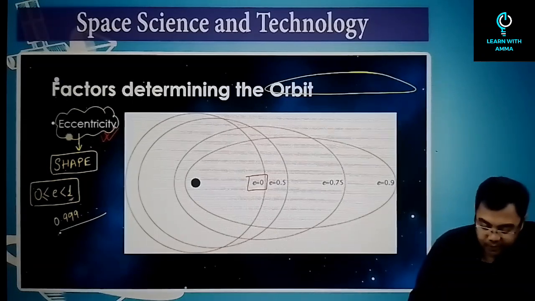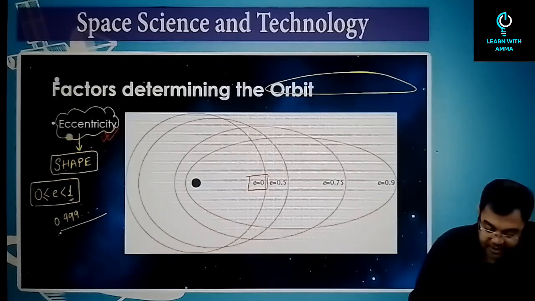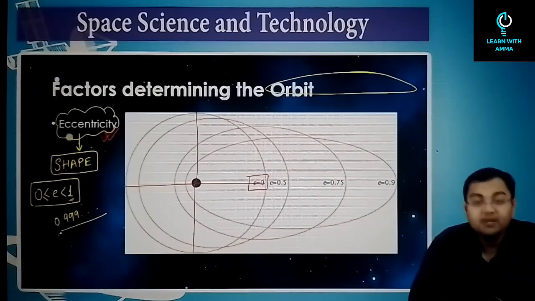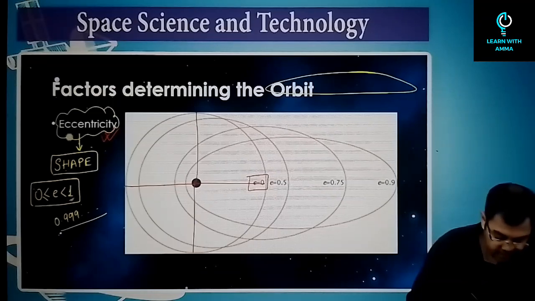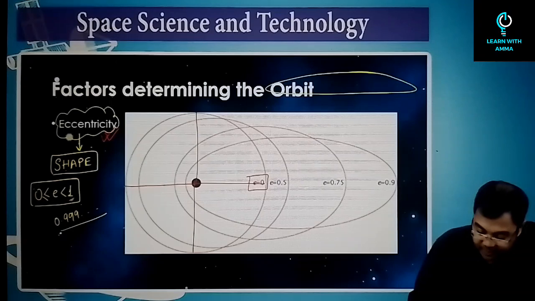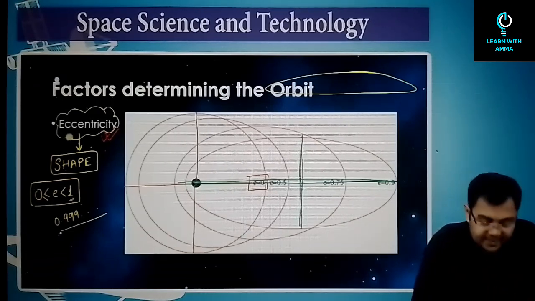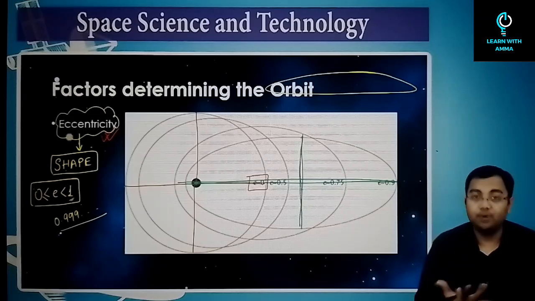So a value of E equal to 0 would mean that it becomes a circle, like this, where the length of the major and the minor axis become the same. But when you look at the value of E equal to 0.9, now this is the focus, and this is the length of the semi-major axis, and this is the length of the semi-minor axis. So things change like this. So this will determine the shape of the orbit.